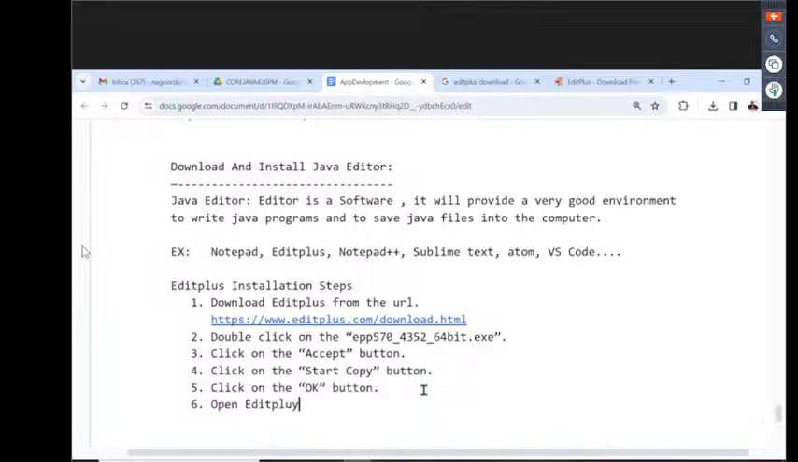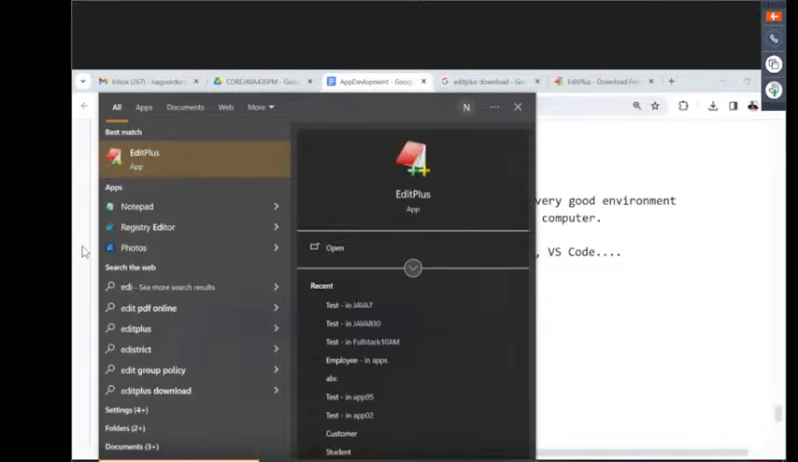Open edit plus. Open edit plus in the sense, how we are going to open this edit plus? By searching in the system search. System search in the sense, in the desktop we are having the search there. There if you type edit plus, all the softwares which we installed are going to be available here. Just we can select it.